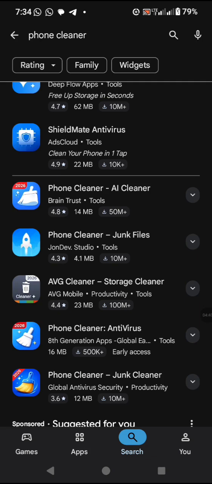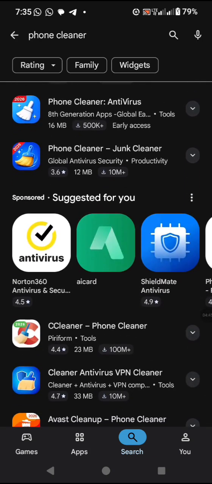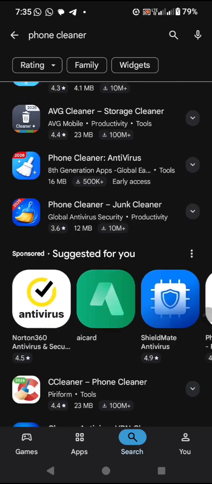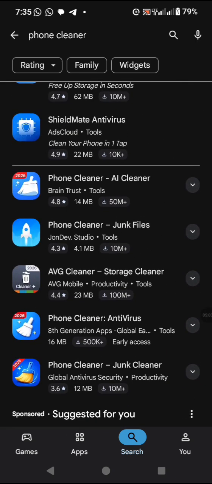You have CCleaner, which should be really good, because I used to use the cleaner for PC, so CCleaner products are usually very good. And you have something from AVG, which has around 100 million plus installations.